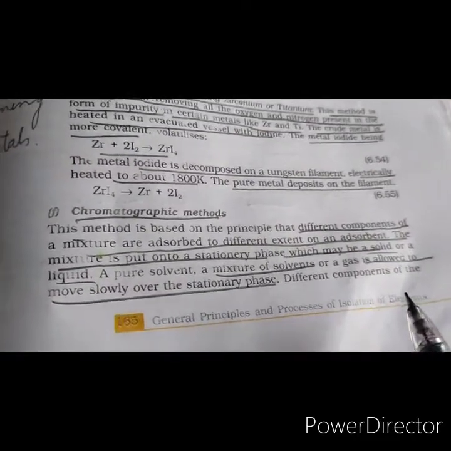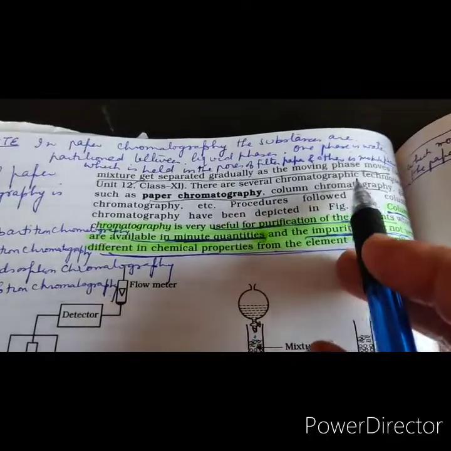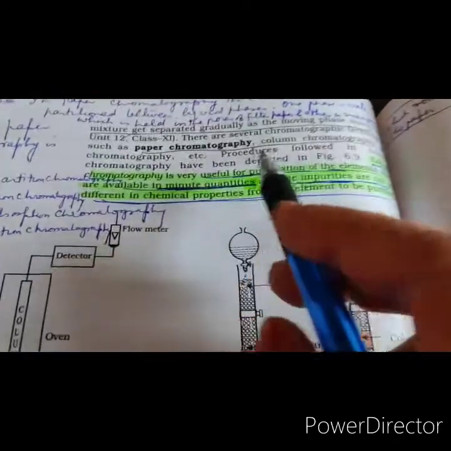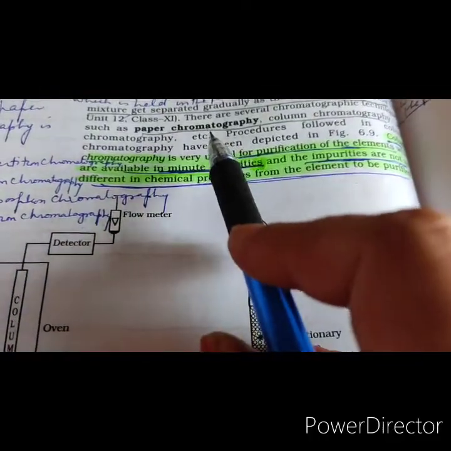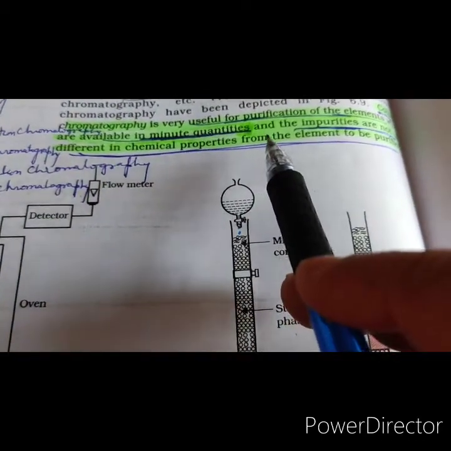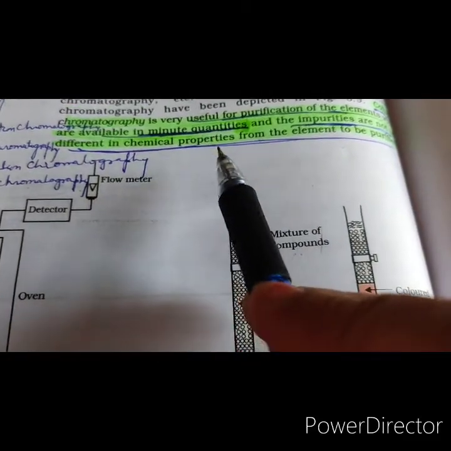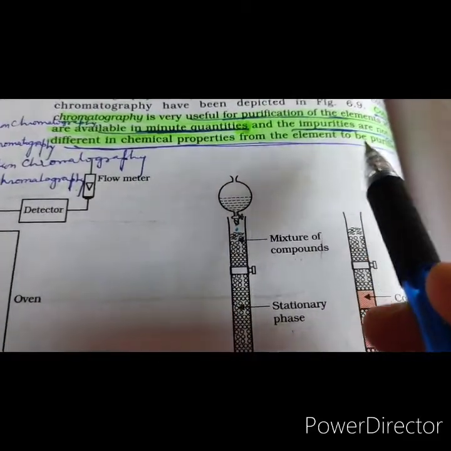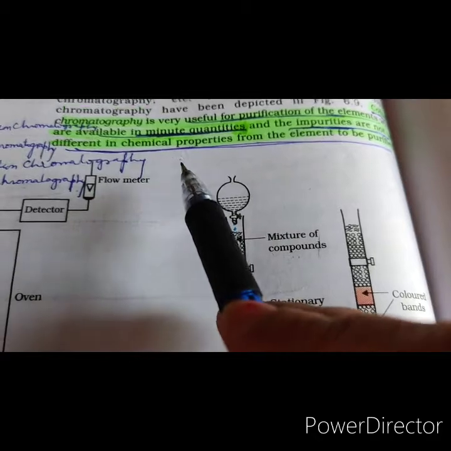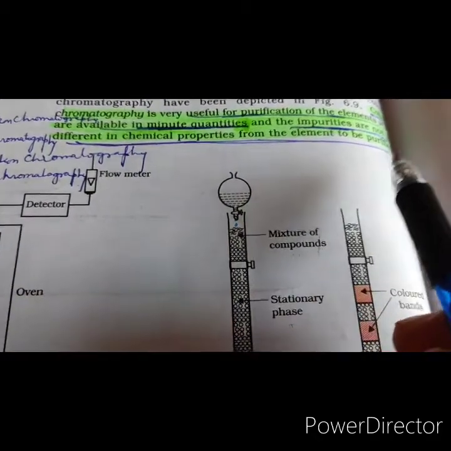The different components of the mixture are separated gradually as the moving phase moves. So there are different types of chromatography: paper chromatography, column chromatography. Column chromatography is useful for purification of elements which are available in minute quantities, and the impurities are also not much different in chemical properties from the element to be purified.